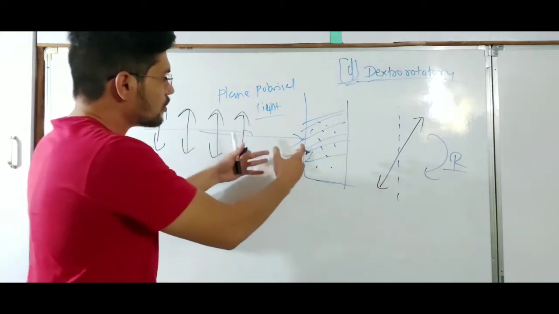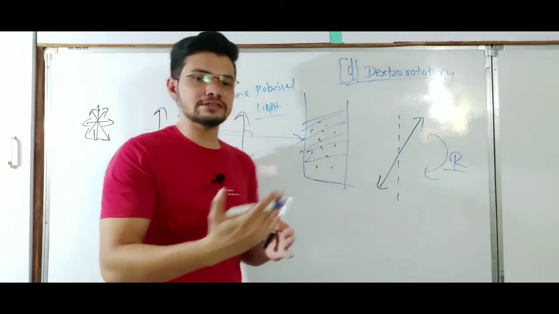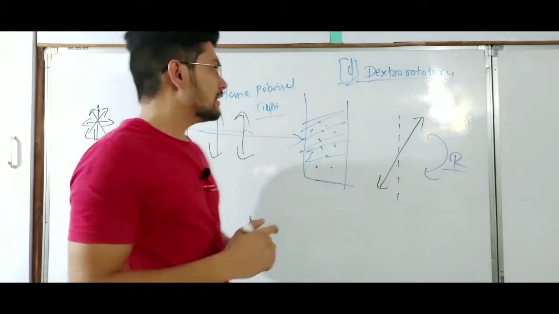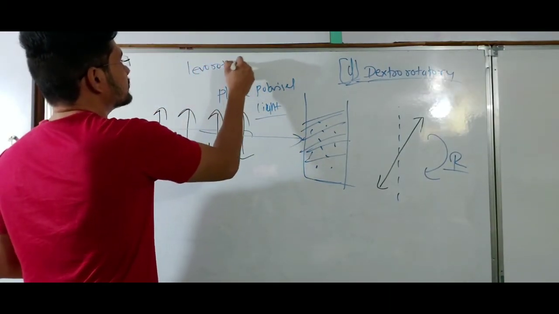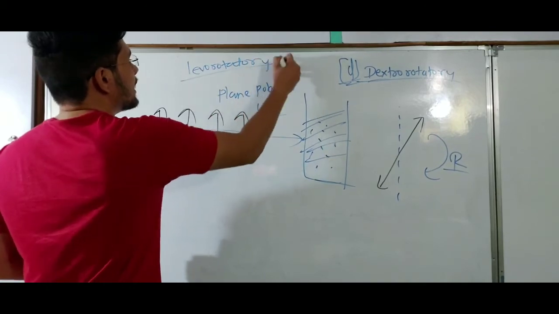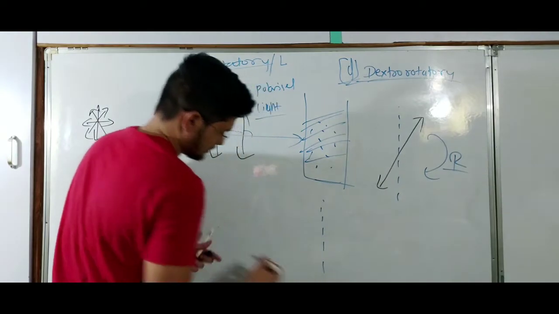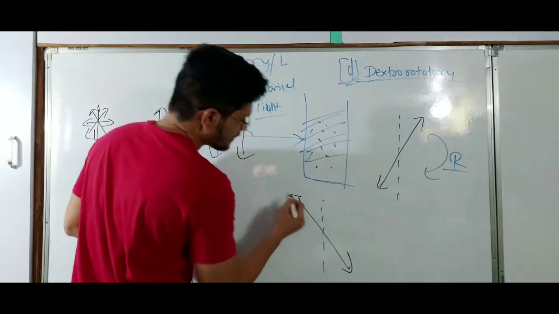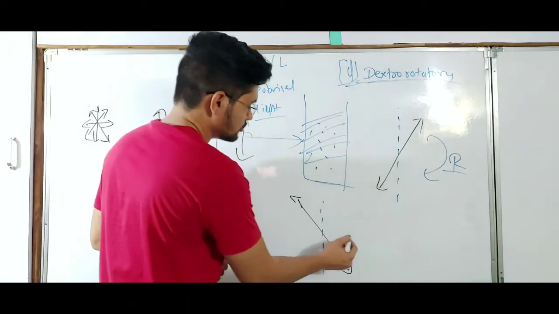If the amino acid is rotating the plane polarized light in the counterclockwise direction, it is known as levorotatory, or L, which means it will rotate the plane polarized light to the left.